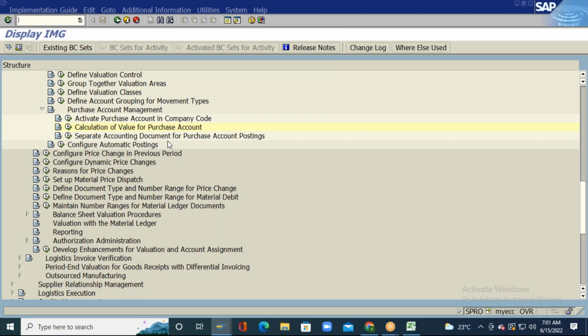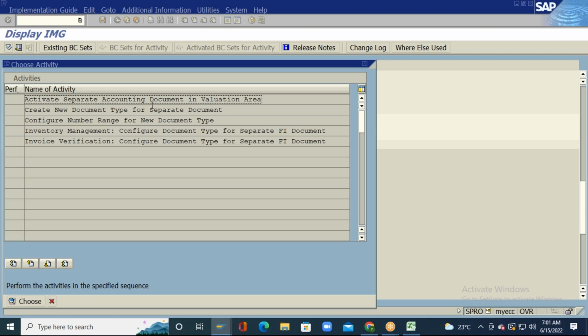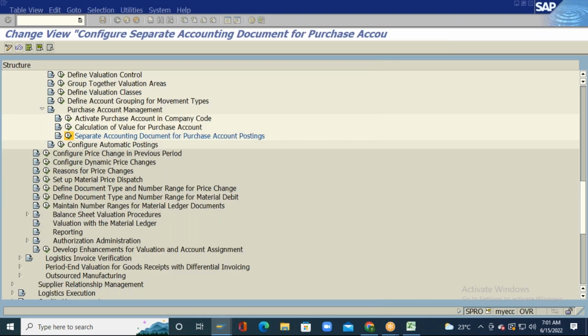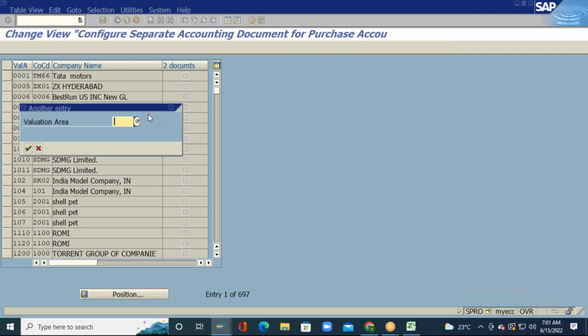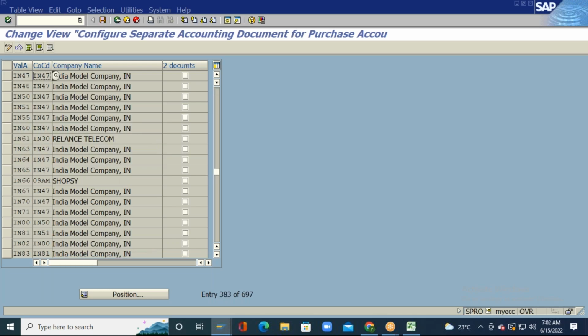Then separate accounting document for purchase account postings. Just go to activate separate accounting document in valuation area. Here, for a particular plant and company code combination, you can activate two documents. For all the plants, I can activate this. Just save this particular configuration.